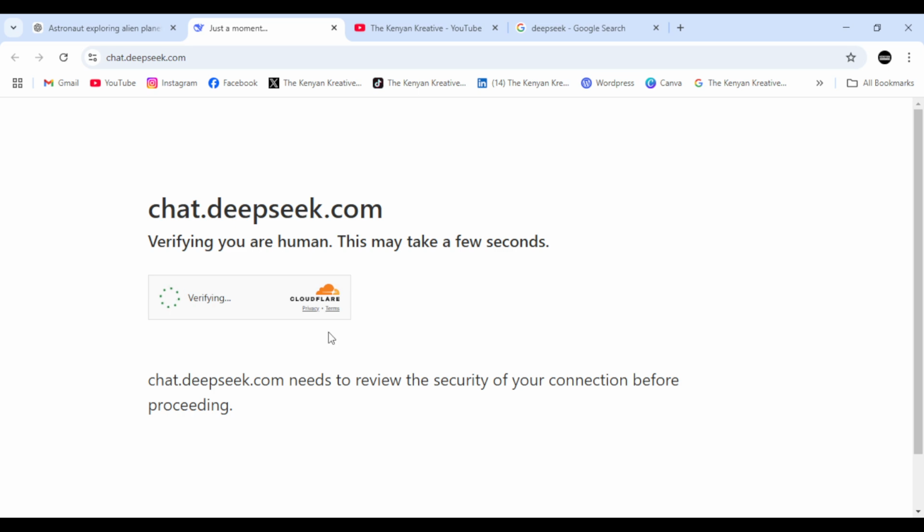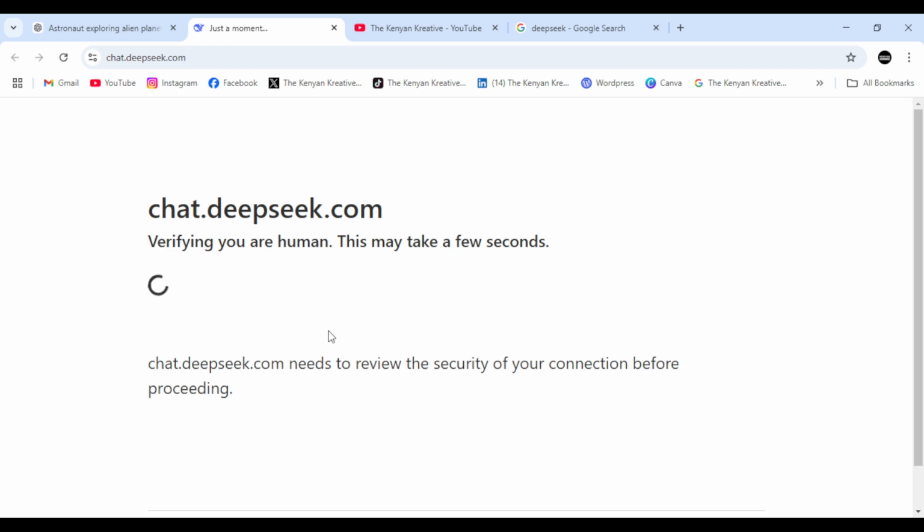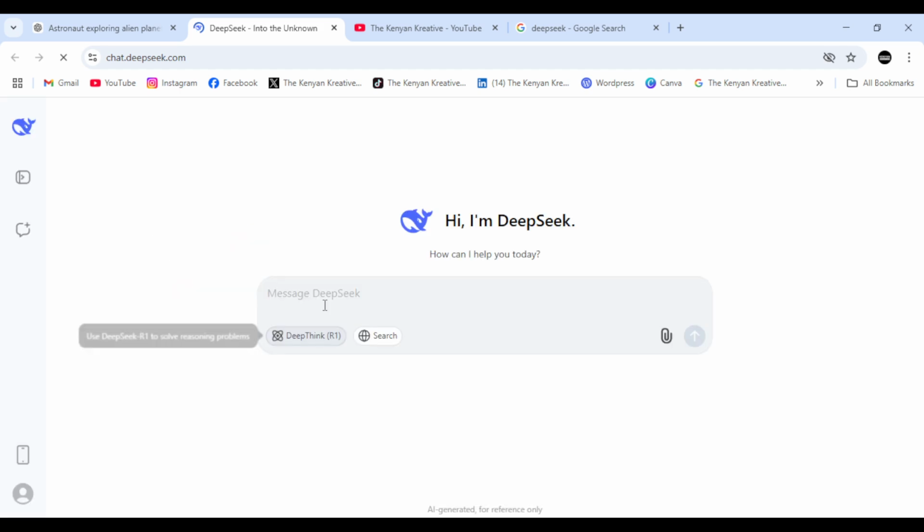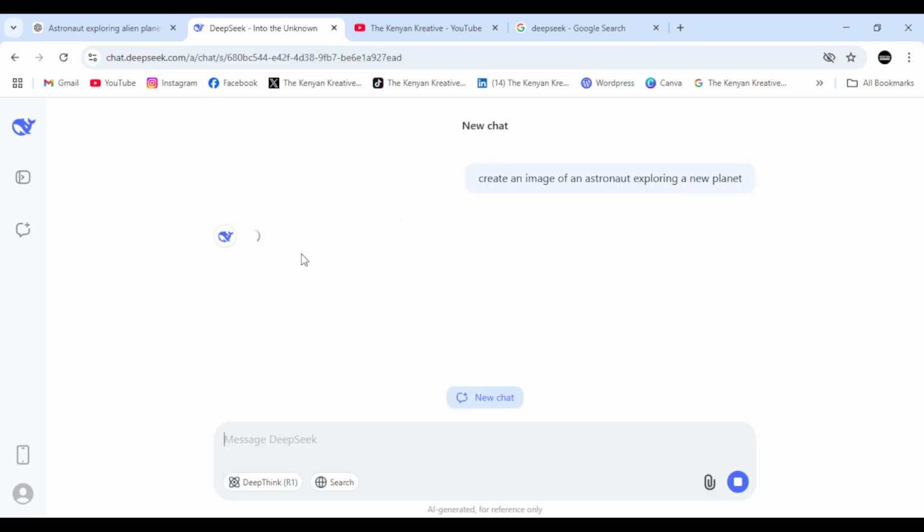I've actually heard that DeepSeek has been quite on demand. Sometimes the server is busy, but I'm hoping that today the server is okay. Good, I think the server is okay. So let's come here and put that instruction and see whether DeepSeek will be able to do the same.